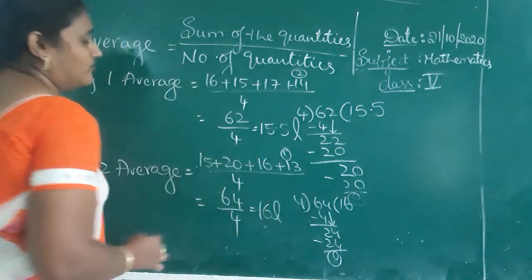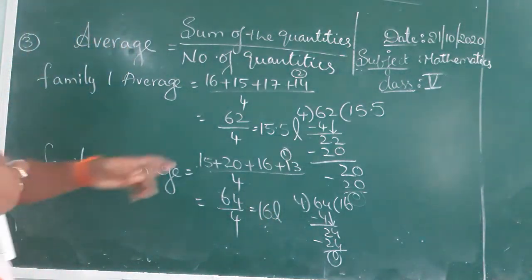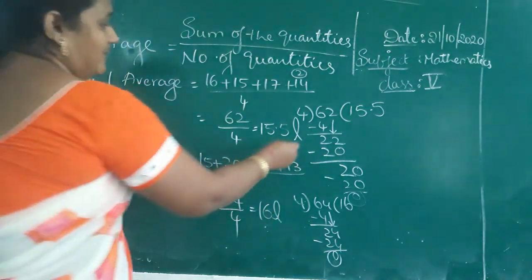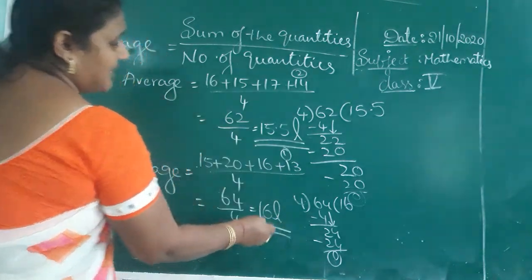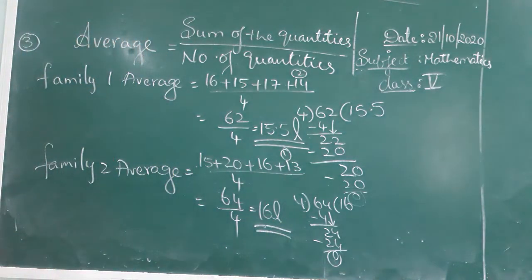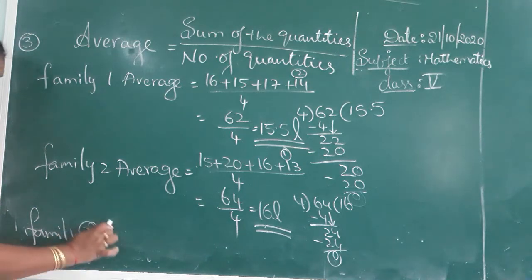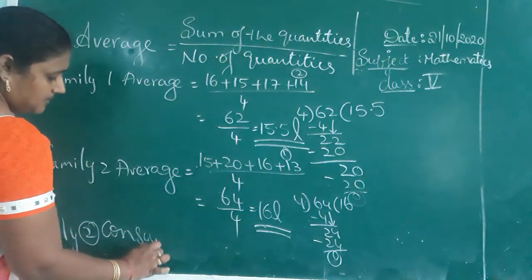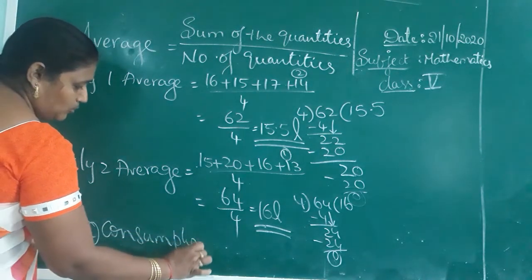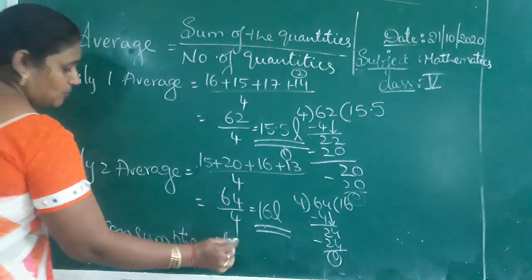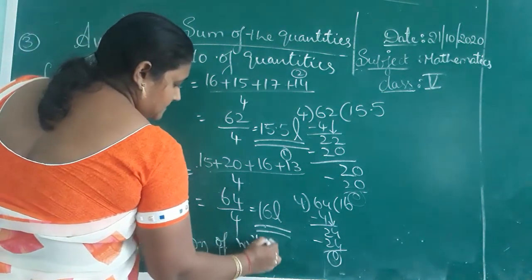Who uses more milk? 15.5 is family 1 and 16 liter is family 2. Family 2 consumes more milk.